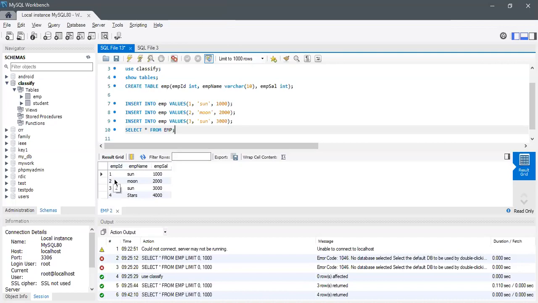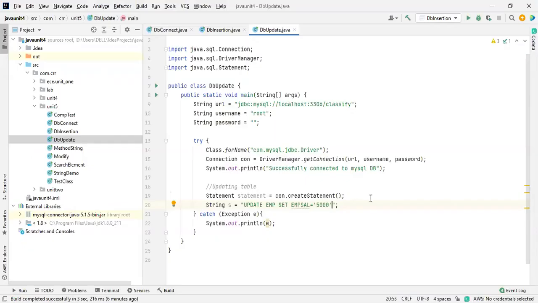So I will mention where. You already know about the where, right, in DBMS. So space where EMP ID is equal to, I'm going to change the third one. What is the third value? 3,000, right? The third row is having 3,000.